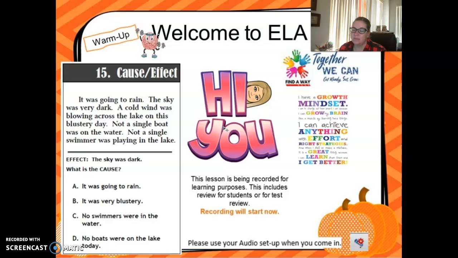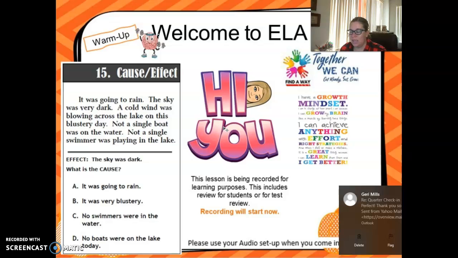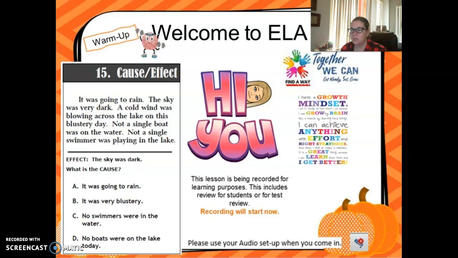The effect is the sky was dark. Well, what is the cause? A, it was going to rain. B, it was very blustery. C, no swimmers were in the water. Or D, no boats were on the lake today. Go ahead and take a second. Pause it if you need to. And you are correct if you said the cause was A. It was going to rain. That's why the effect was the sky was dark.